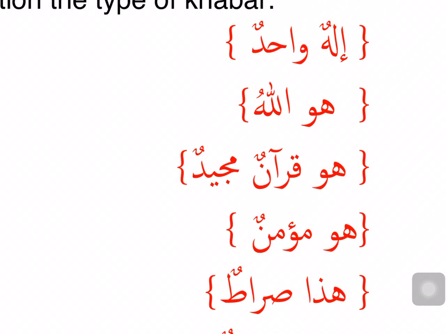Now my second job will be, is it a jumla ismiya or a jumla fi'liya? To decide that, I will look at the first word, which is huwa. Is this word a noun or a verb? Huwa is a pronoun, and all pronouns come in the category of nouns. They are ism. So this is a jumla ismiya. The next step, if this is a jumla ismiya, I have to look for mubtada and khabar. Mubtada is the first noun, which is ma'rifah and rough status.